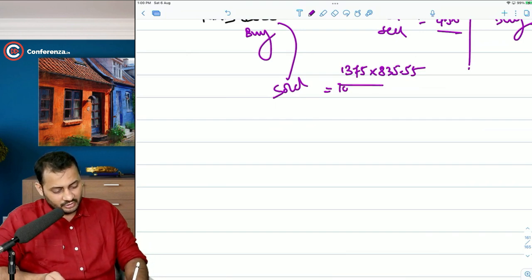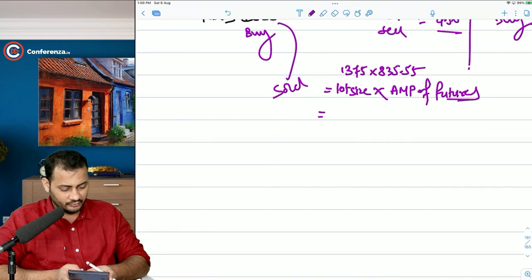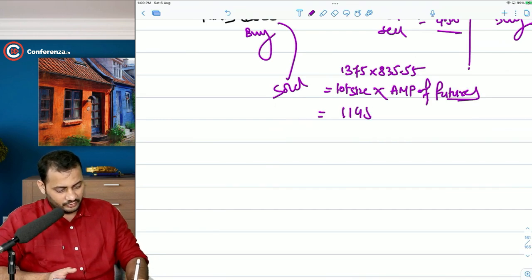This is nothing but the lot size, and this is nothing but the actual market price of futures. Okay, the contract value will be 11,48,881.25.